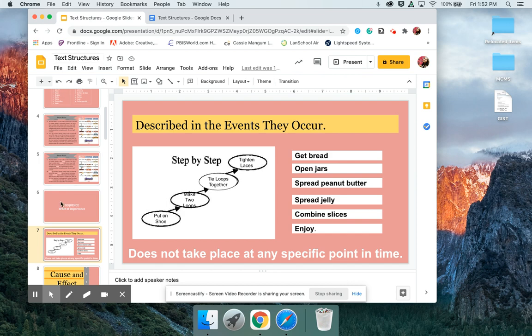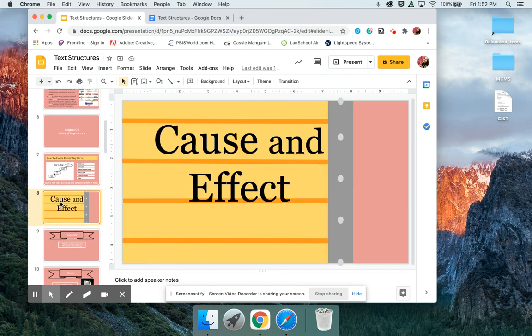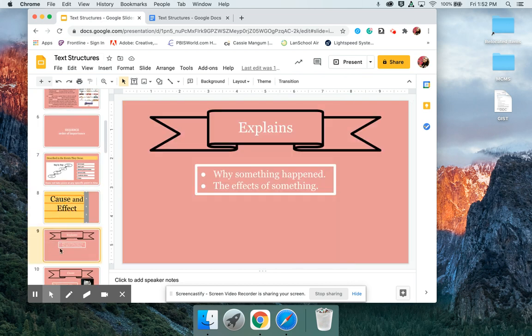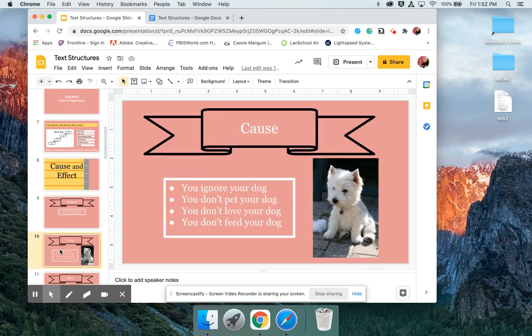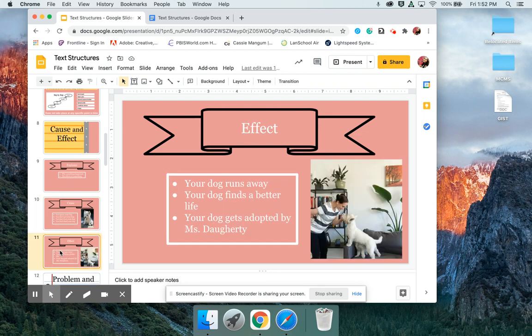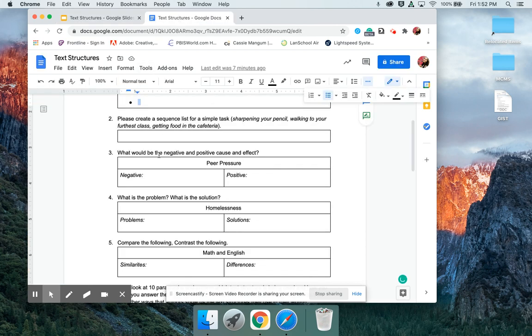Okay, now moving on to our next one, we're looking at cause and effect. So this explains why something happened and the effects of that something. So here's our cause. You ignore your dog, you don't pet your dog, you don't love your dog, you don't feed your dog. The effect of that is that your dog runs away, your dog finds a better life, and your dog gets adopted by Miss Darty.